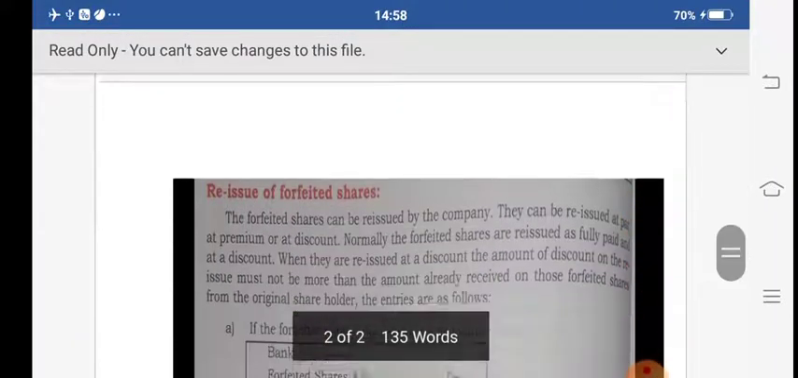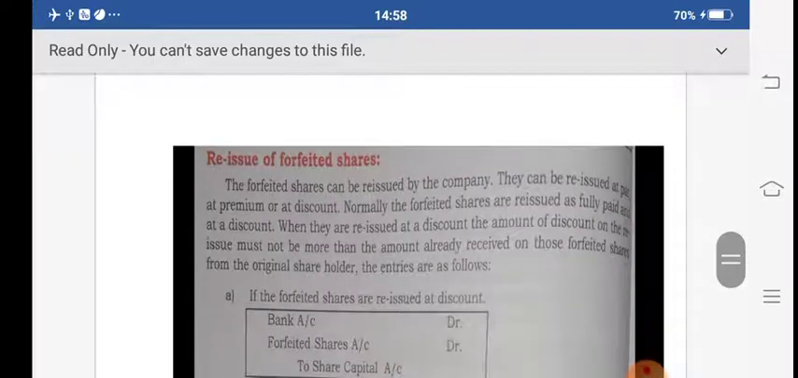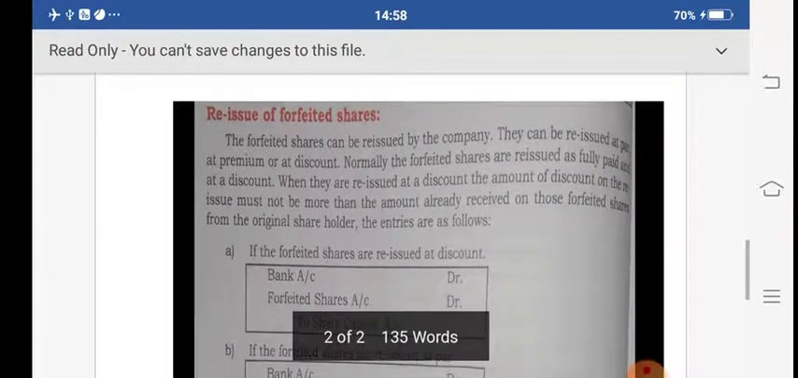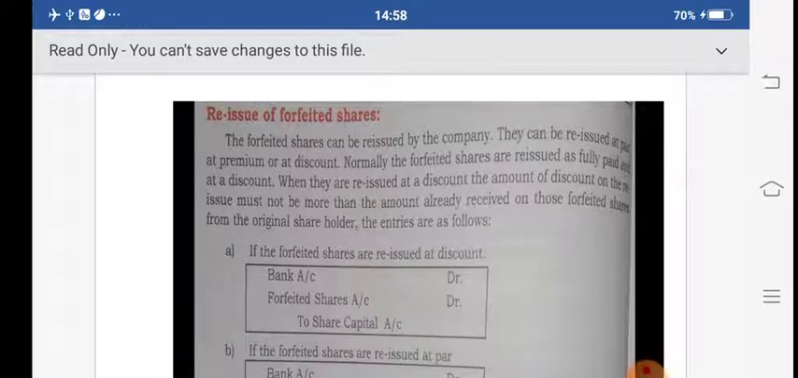Now see in the next slide, the reissue of forfeited shares. Suppose the company is going to issue 10,000 shares. If a person is unable to pay call money for 2,000 shares out of the 10,000 shares, it means these 2,000 shareholders' rights have been cancelled by the company. So the company has the chance to again reissue those shares to other members of the public. That is nothing but the reissue.